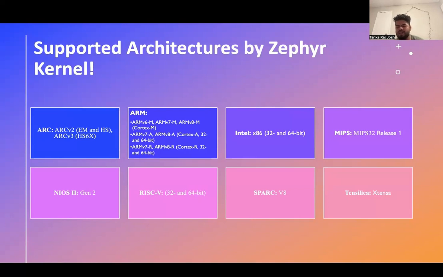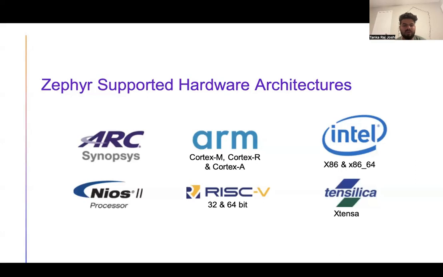It supports multiple architectures, which makes it more popular, easier, more efficient, and a more secure operating system for IoT. These are some companies and architectures: Intel, ARM, ARC Synopsys, RISC, Tensilica. These are the companies and the architectures where the Zephyr RTOS is used.